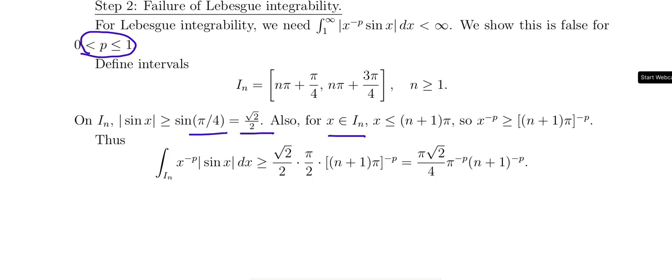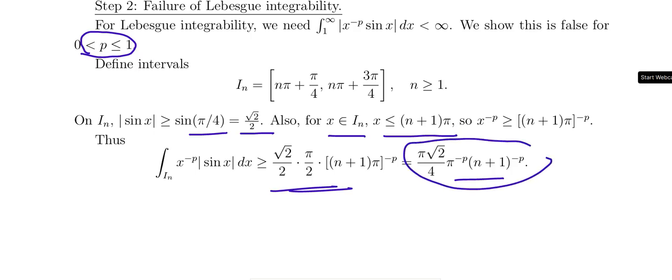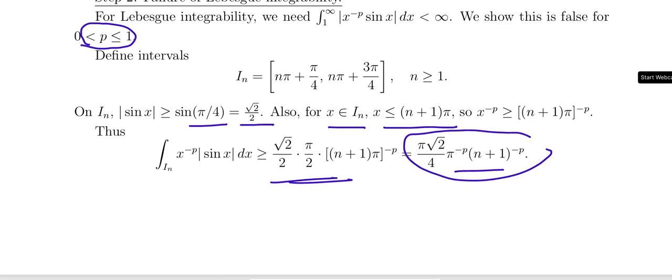So x belonging to this interval, x is less than or equal to (n+1) pi, so x^(-p) is greater than or equal to ((n+1) pi)^(-p), which is greater than or equal to something. So pi root 2 divided by 4 is some result. So the integral over the interval of x^(-p) mod sin x dx is greater than or equal to pi root 2 over 4 times pi^(-p) (n+1)^(-p).